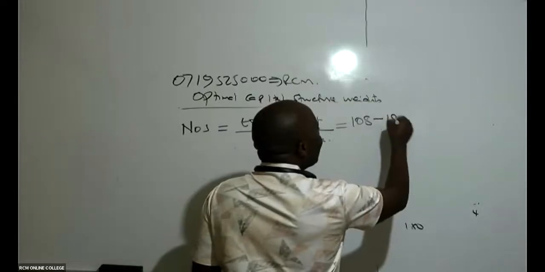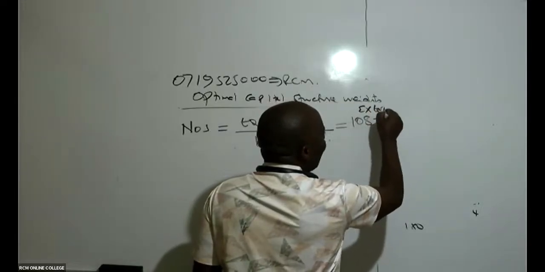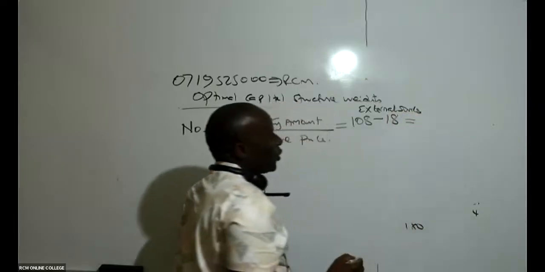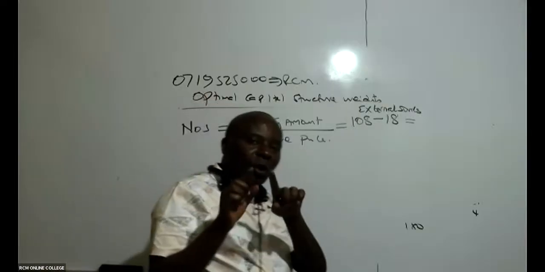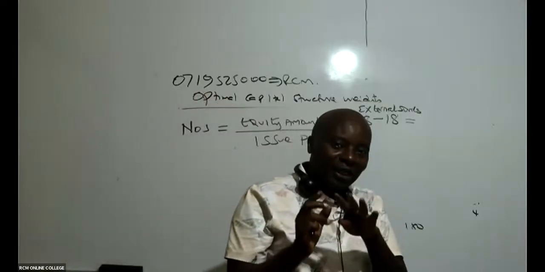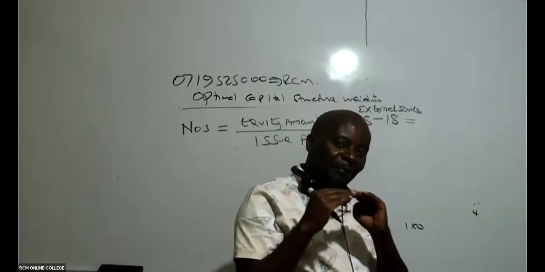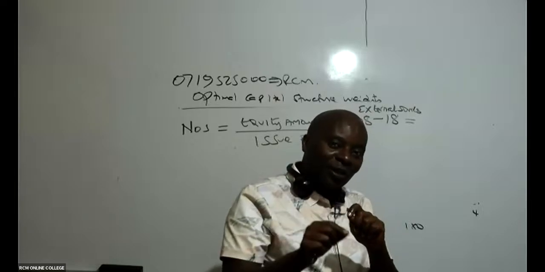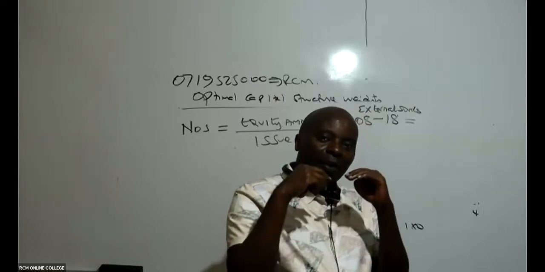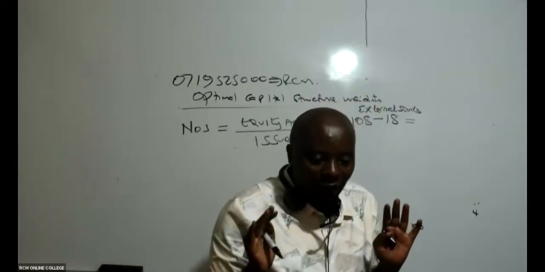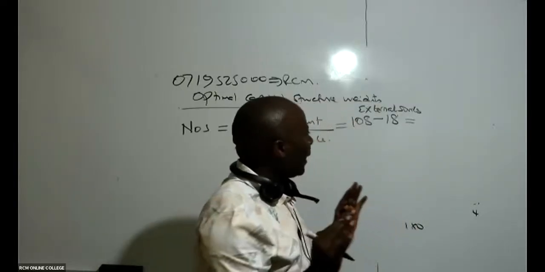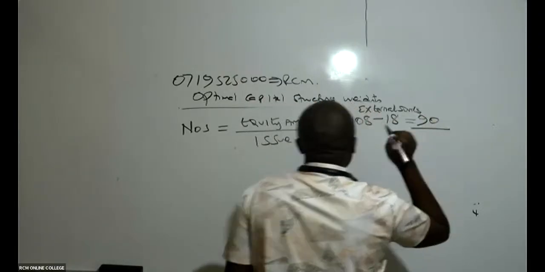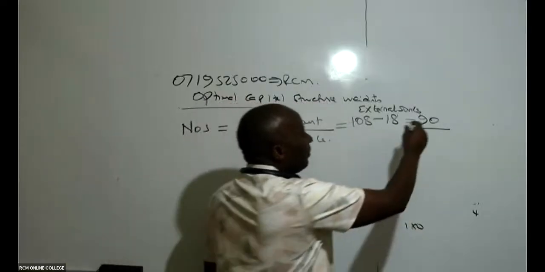So meaning that externally, how much are we going to get from external sources? The 18 is going to come out of the equity 108. Remember, equity has 2 components: the amount which will come from internal sources, 18, and what will come from outside as shares. So what is 108 minus 18? It's 90. So remember, this is 90 million.